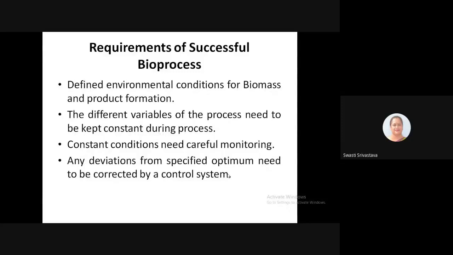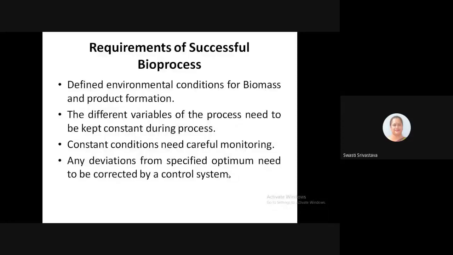Then there should be a control system or a system in place which will check or correct any deviation of 1 or 2 degrees during the process. That is maybe a change of 1 degree per hour or 2 degrees per hour. So there are deviations, and those deviations keep on adding.